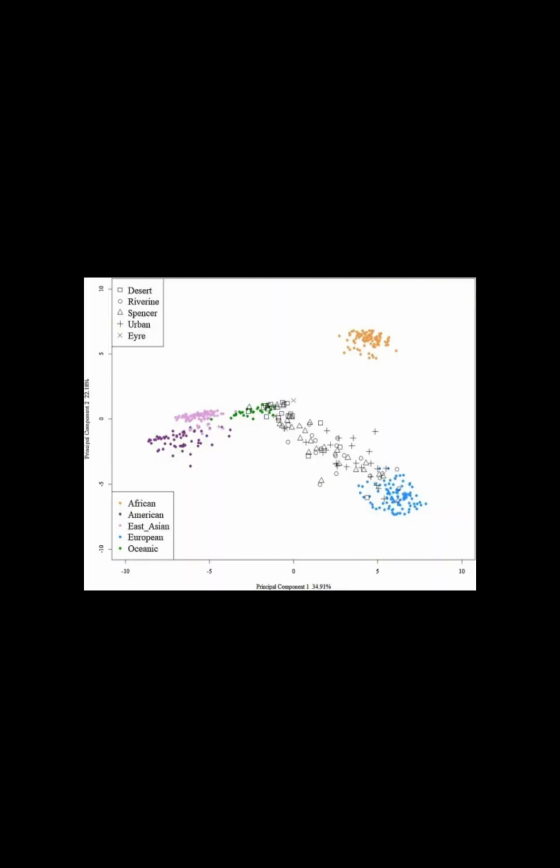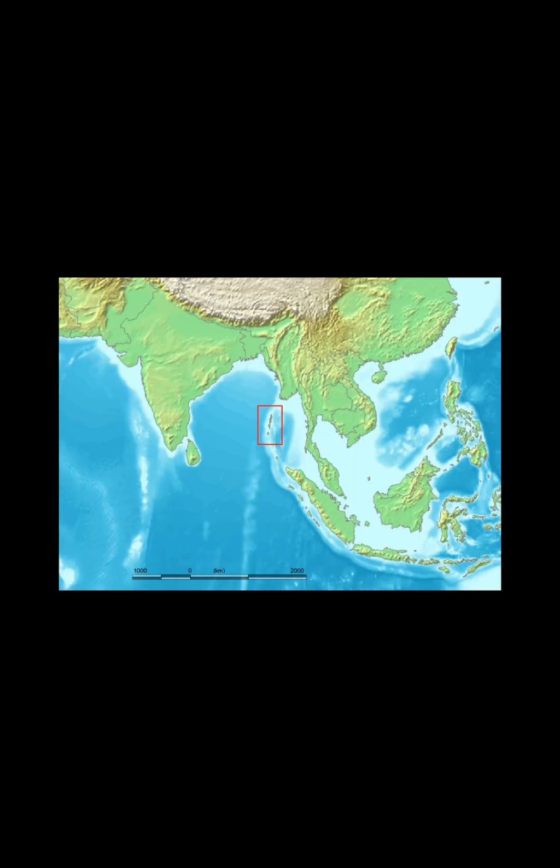If Oceanians were truly Negroid, they would cluster genetically with African populations. They don't. If they were a separate biological race, they would show deep independent origin. They don't. What they show instead is early Eurasian ancestry shaped by isolation, something race theory was never designed to explain. The same is true for the Andamanese.